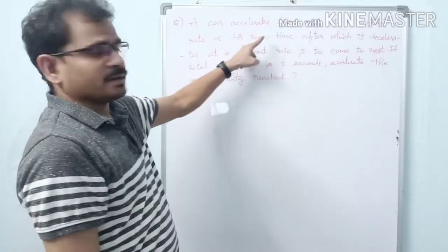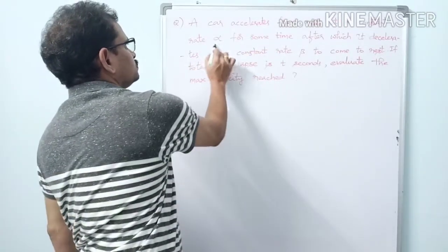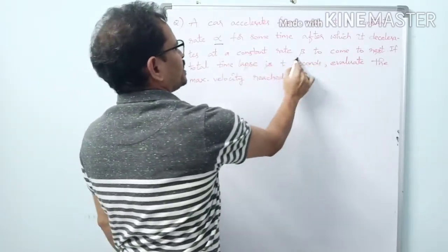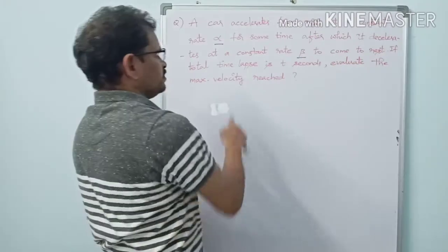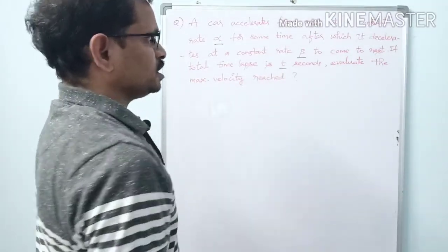A car accelerates from rest at a constant rate alpha for some time, after which it decelerates at a constant rate beta to come to rest. If the total time lapse is t seconds, evaluate the maximum velocity reached.